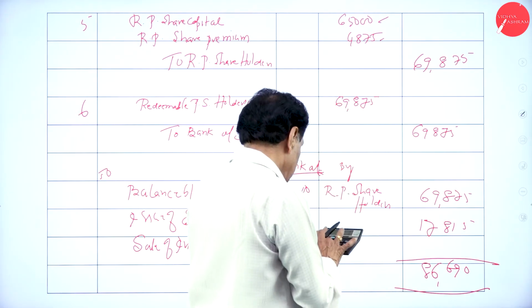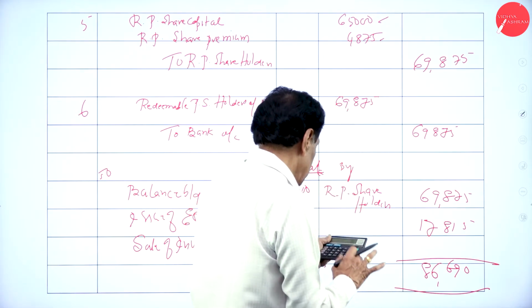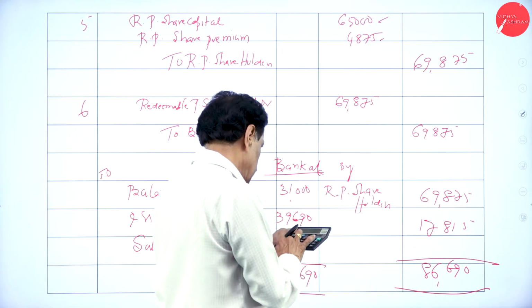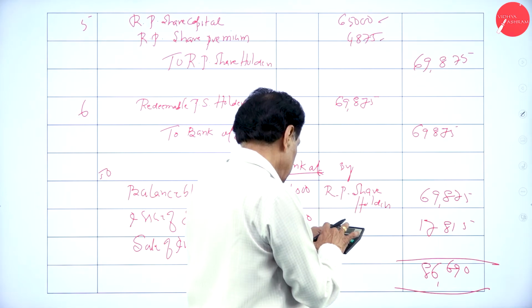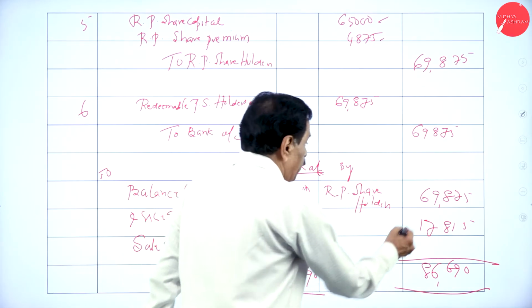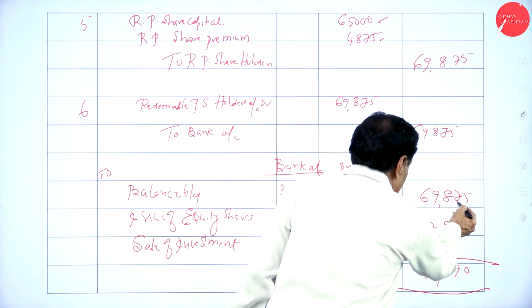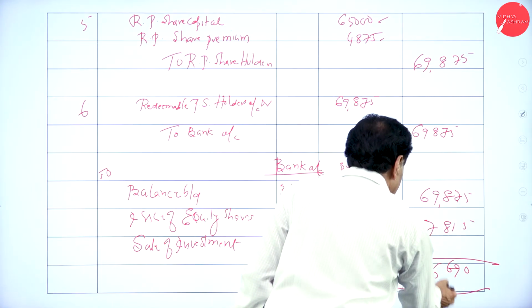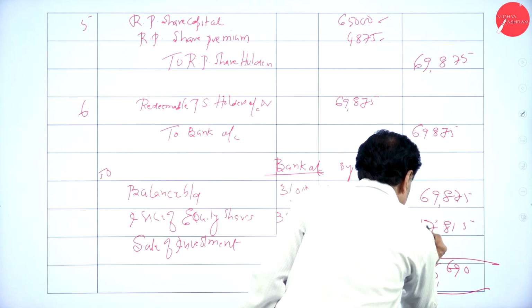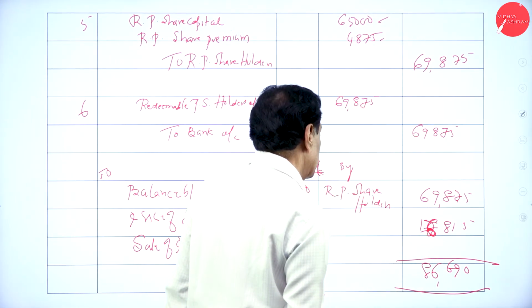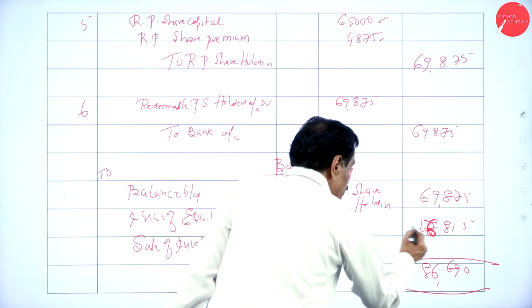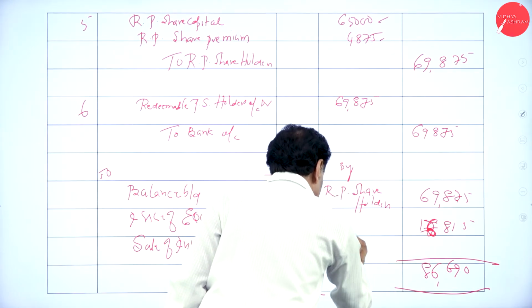This is 86,690 minus 69,875, 5 plus 5, 10, 1 plus 7, 8 plus 1, 9, 8 plus 8, 16, and so 16,815 balance carried down.